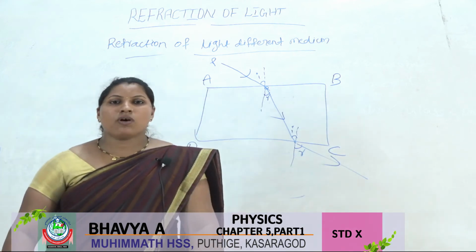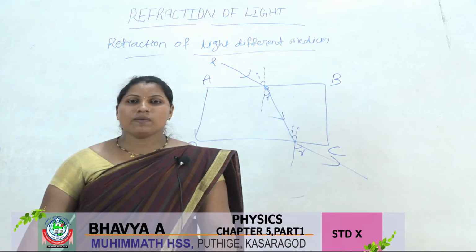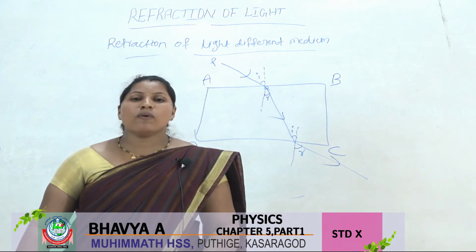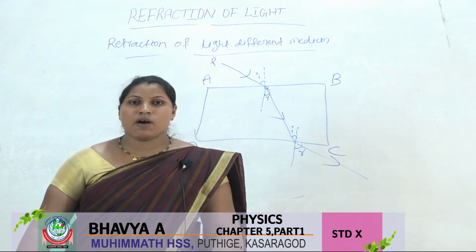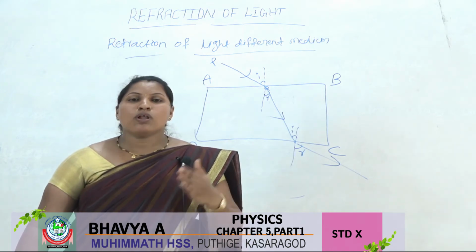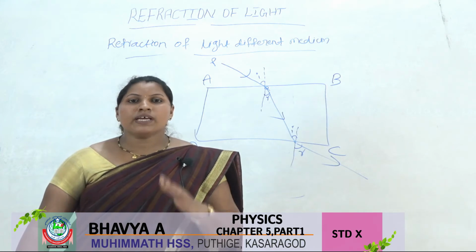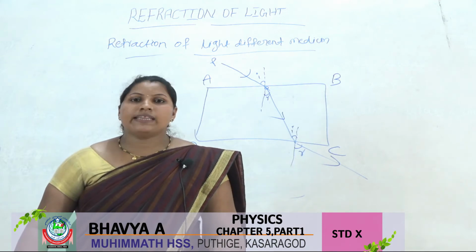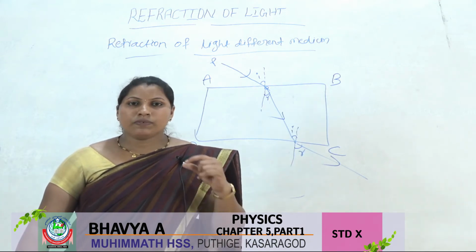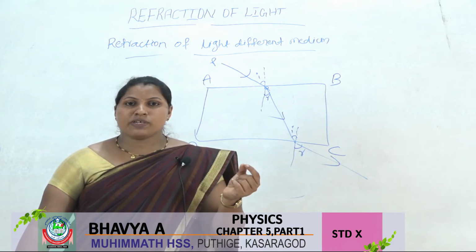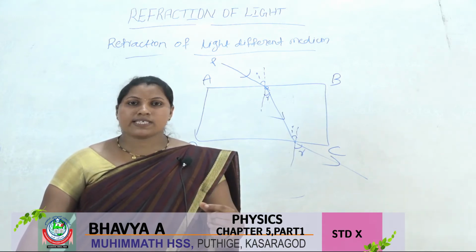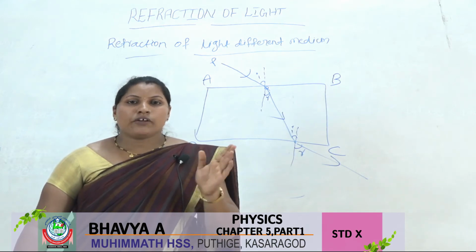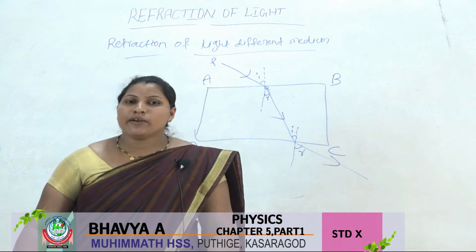So you understood: when a ray of light passes from a higher optical density medium to a lower optical density medium, the refracted ray moves away from the normal. And when a ray passes from a lower optical density medium to a higher optical density medium, the refracted ray moves towards the normal.